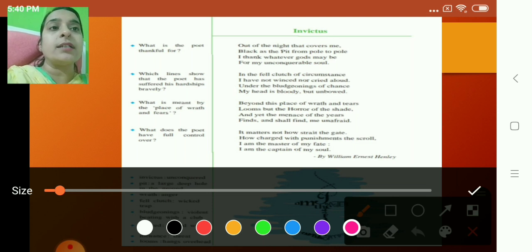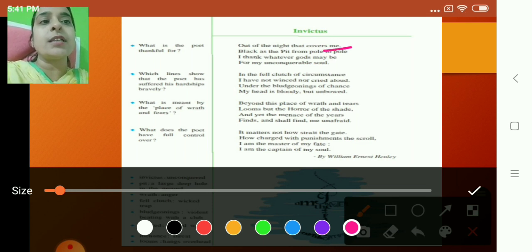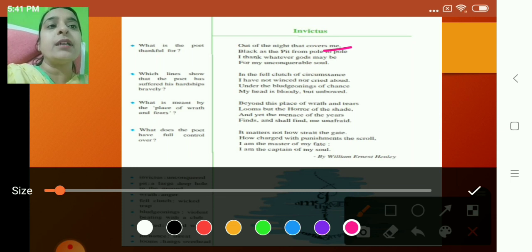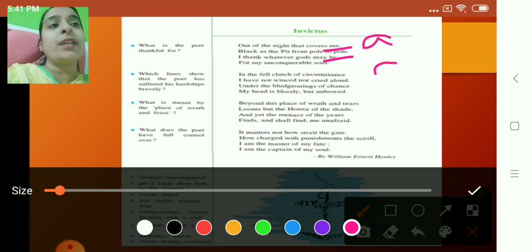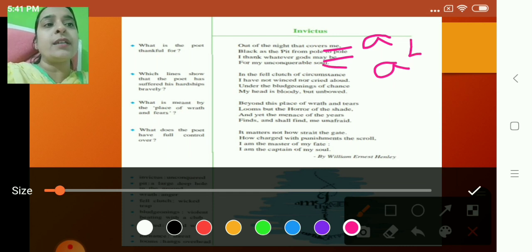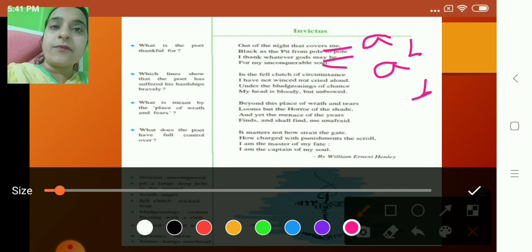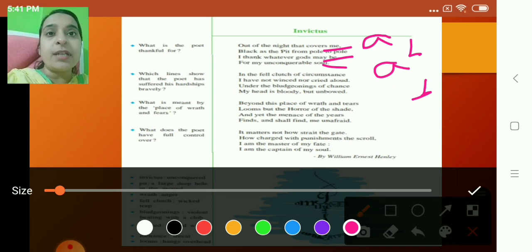Now just have a look at the last words, children. This word me rhymes with be. Pole, soul. So me is rhyming with be. The first line you will give the alphabet A, and the third line also will be A. Now have a look at the second line, last word pole. It is rhyming with the fourth line, last word soul. So it will be B and B. So in the first stanza, the rhyme scheme is ABAB.